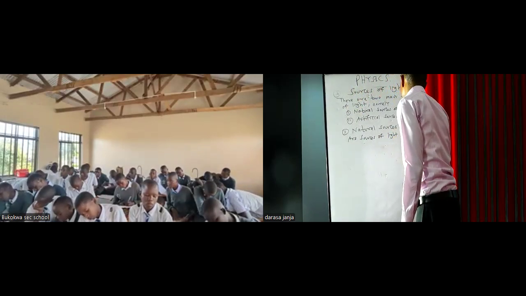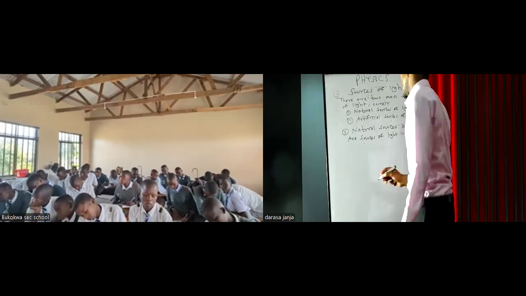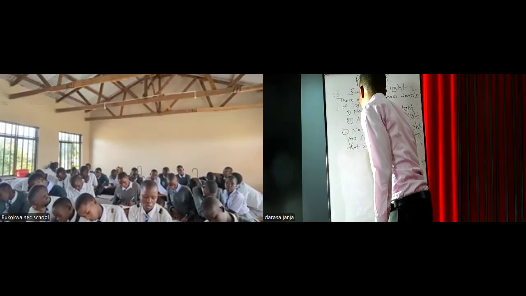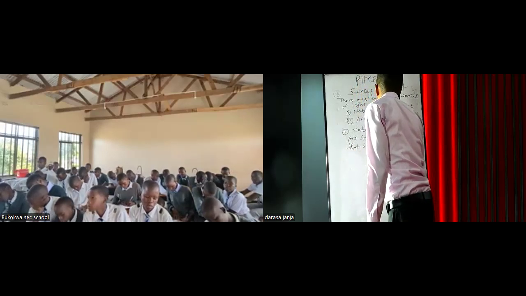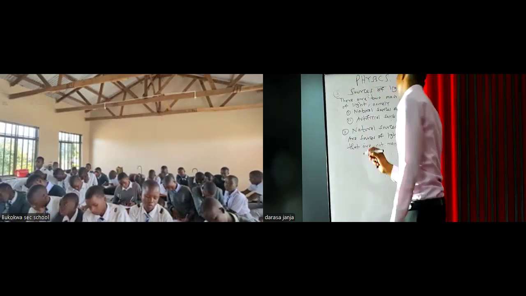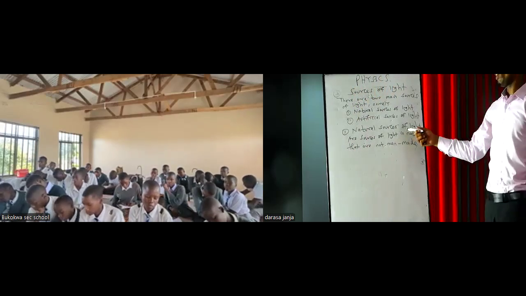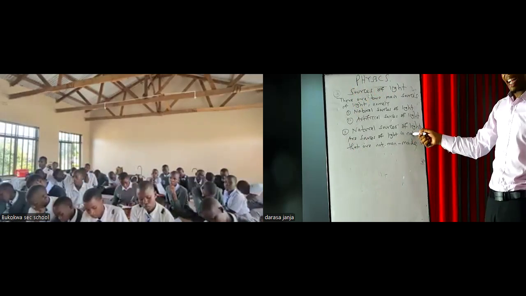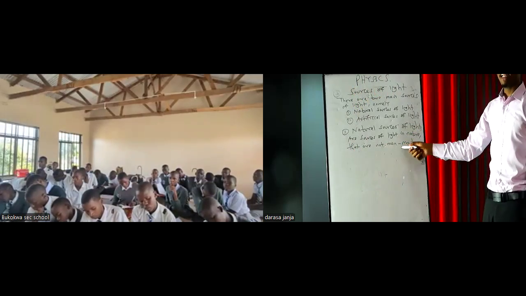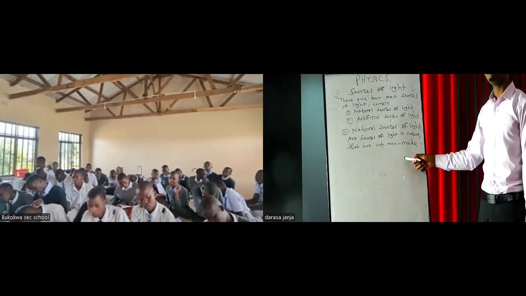Natural sources of light are those sources of light in nature that are not man-made. So these are not made by man. They are natural.